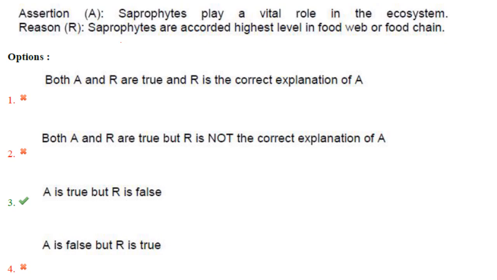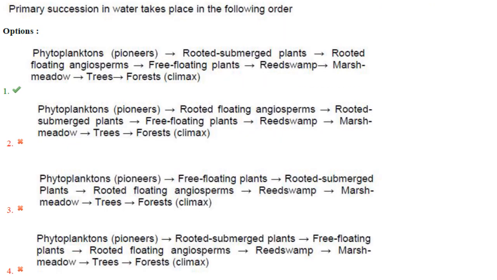They are the last organism to occupy the food chain. So A is true but R is false. Answer is option. Primary succession in water takes place in the following order.